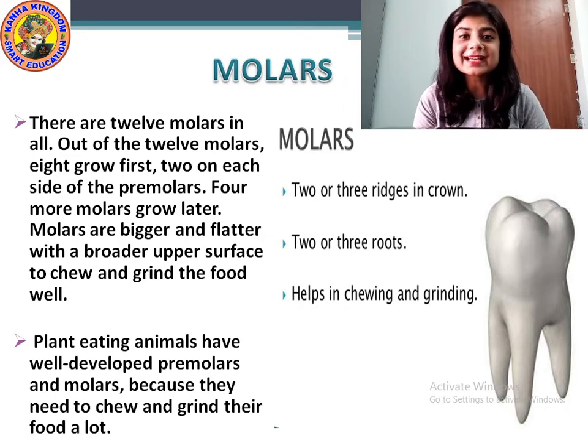After you grow adult, 4 more molar teeth grow, and altogether it comprises 12 molar teeth. Understood? Till now I don't have 12 molar teeth, I only have 8. So when you grow adult, these molar teeth grow and there are altogether 12 molars.